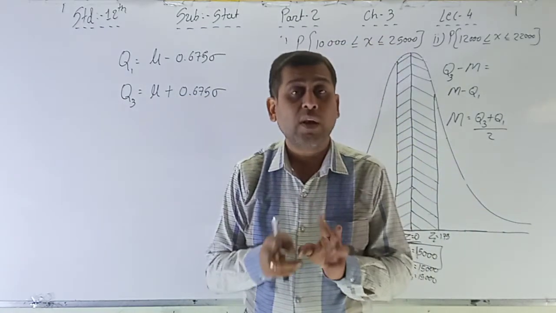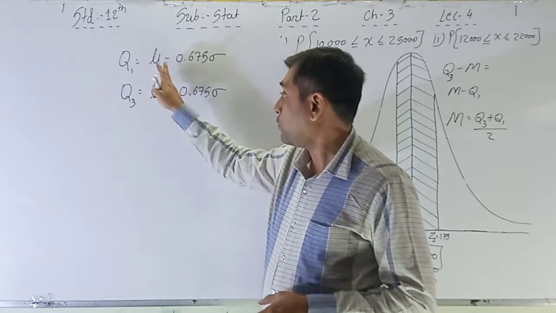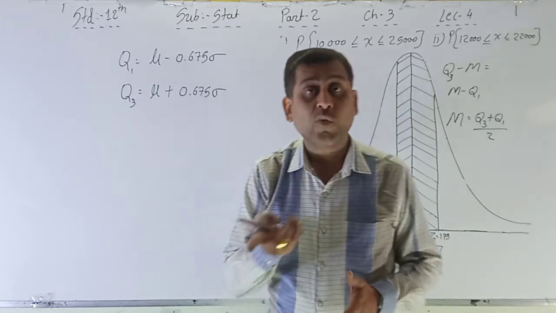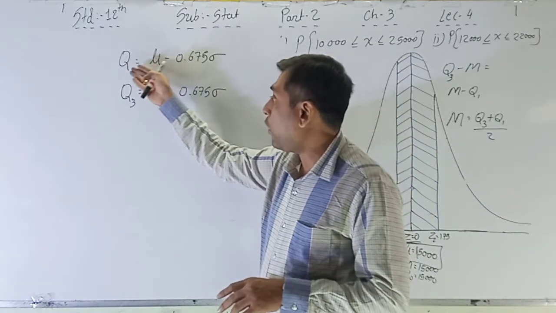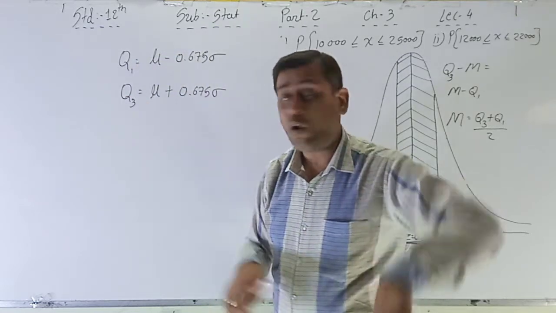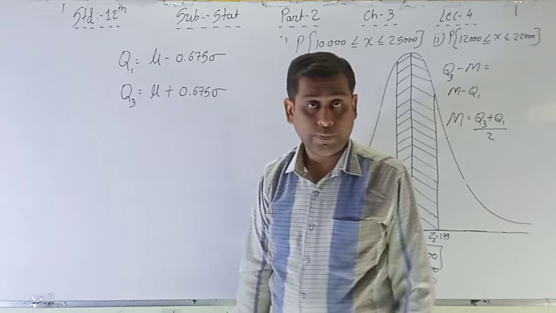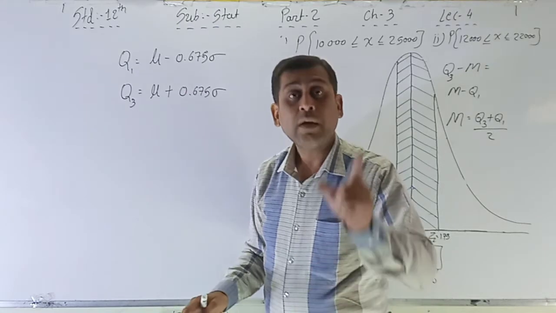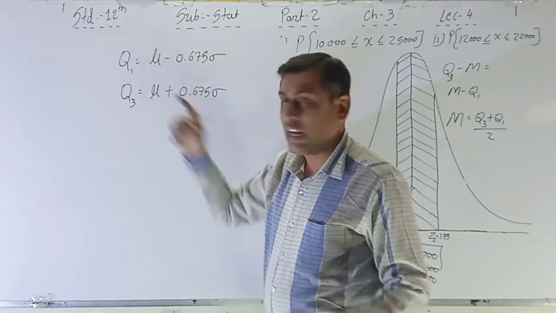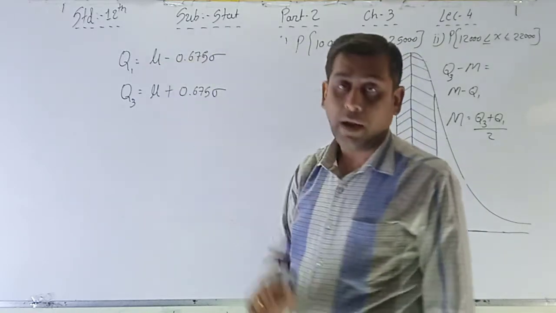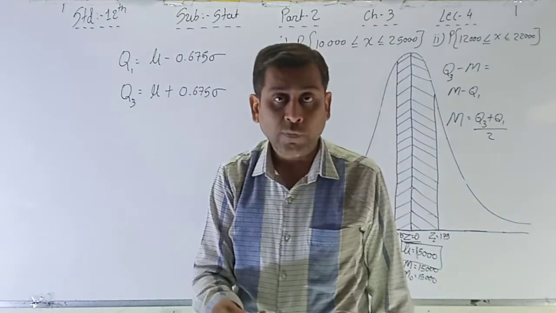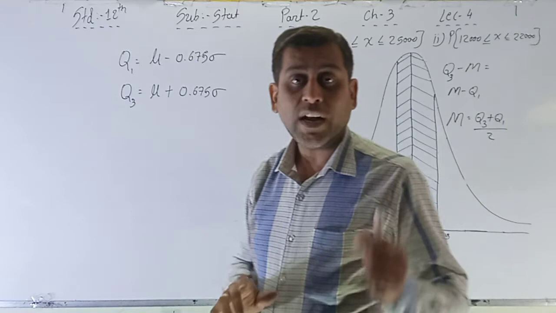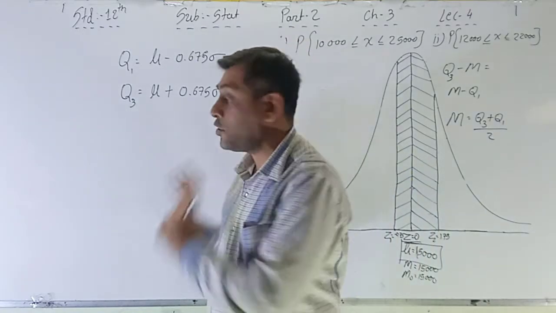See, the question will be asked in two formats. First, mu and sigma is given and you have to find out Q1 and Q3. And the second way, the style of the question changes: the values of Q1 and Q3 are given, and on the basis of that, you have to find out mu and sigma. Direct question, mu, sigma given, find Q1, Q3. Indirect question, Q1, Q3, that is the answer is given and you have to find out mu and sigma. That is the second style to ask the question. Okay, we will do that at that time. But here these are the formulas to find out quartiles in the normal distribution.